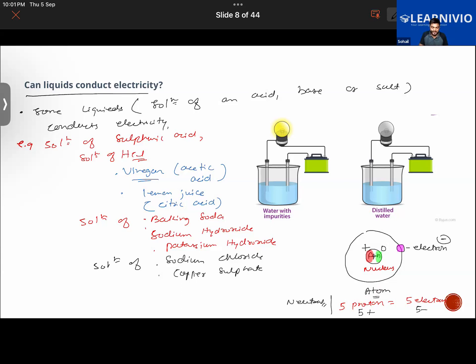But somehow, if the number of electrons were to increase, let's say it increases from 5 to 6, there are now 6 electrons on it. So the number of protons is 5 only, but the number of electrons has increased to 6 now. So how many extra electrons are there?